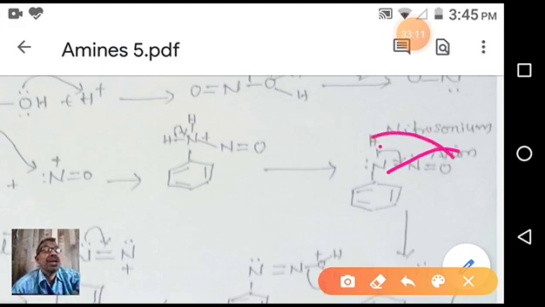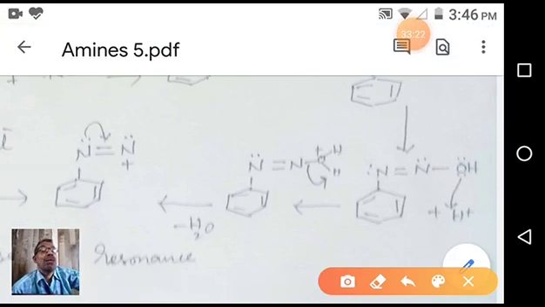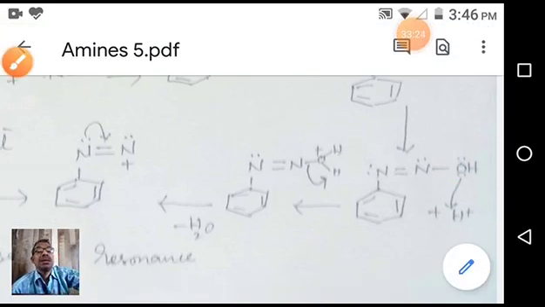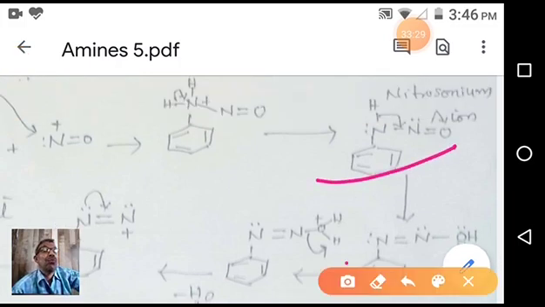So the double bond and proton are shifting opposite to each other. That's why we are getting an enol form. This is a nitroso form. It is an enol form.